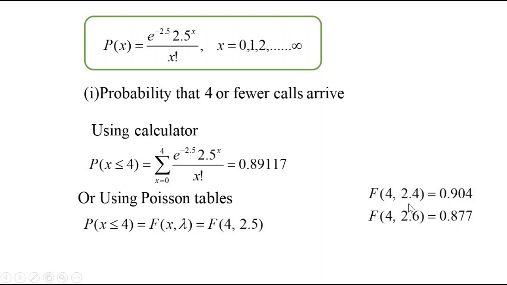Now I will tell you how to calculate these values using the tables. Search for the value of lambda, which is 2.4, and search for the value of x, which is in the topmost row, at 4. The intersection of these two is 0.904. Similarly, search for 2.6 and x equal to 4, so you will get 0.877. If you take the average of these two, you will get the answer.